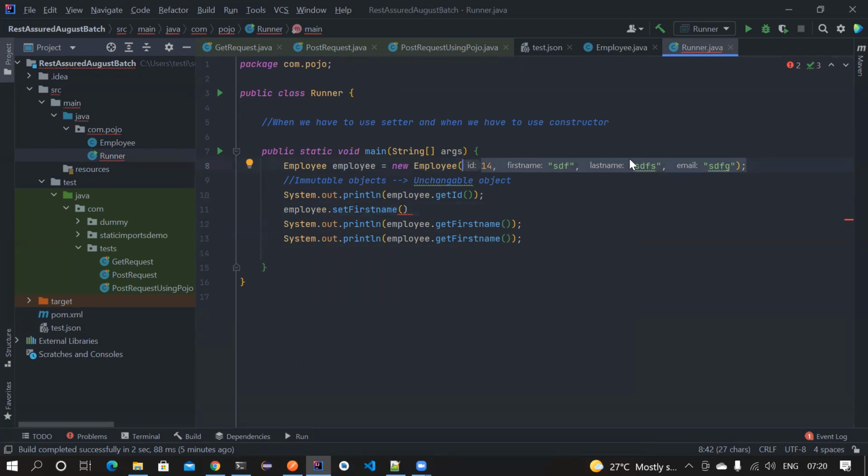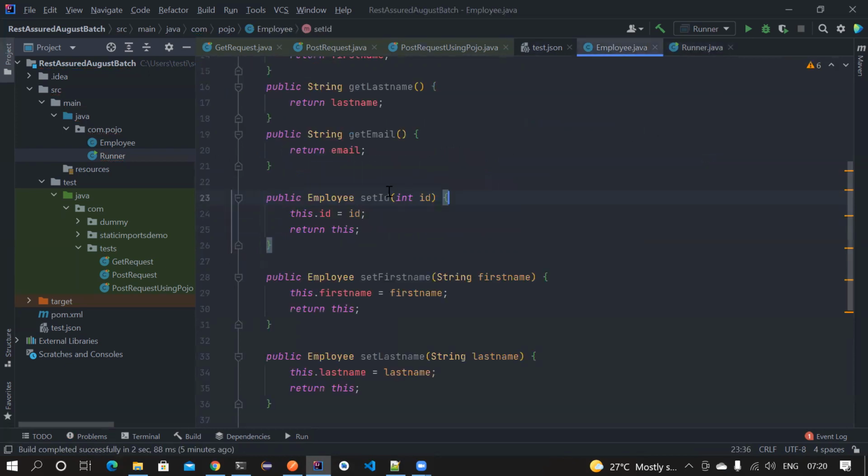Sometimes if the email is optional, then you have to create one more constructor. Okay, so that's a separate topic. So let's not do it. First, let's worry about only this.